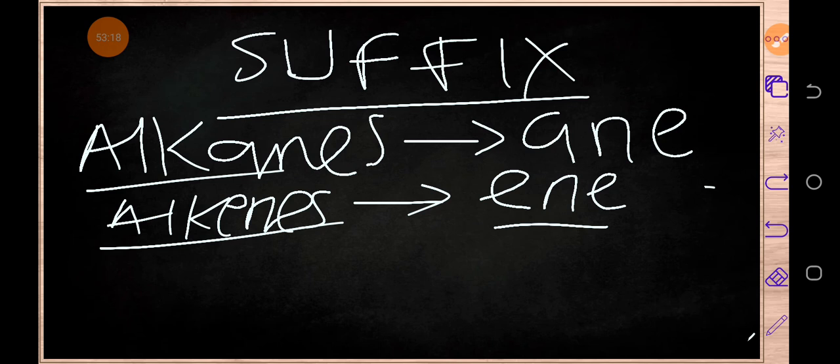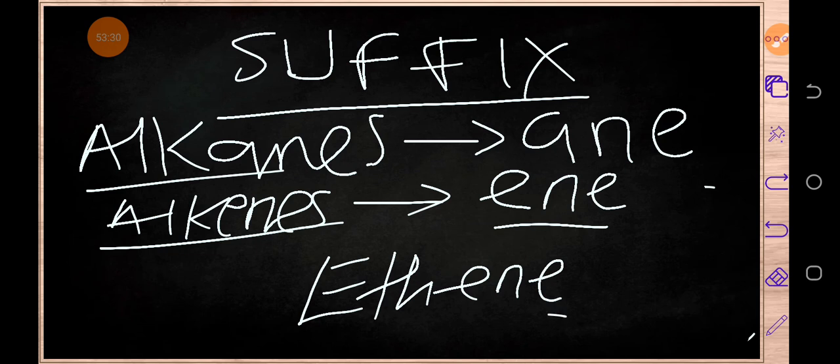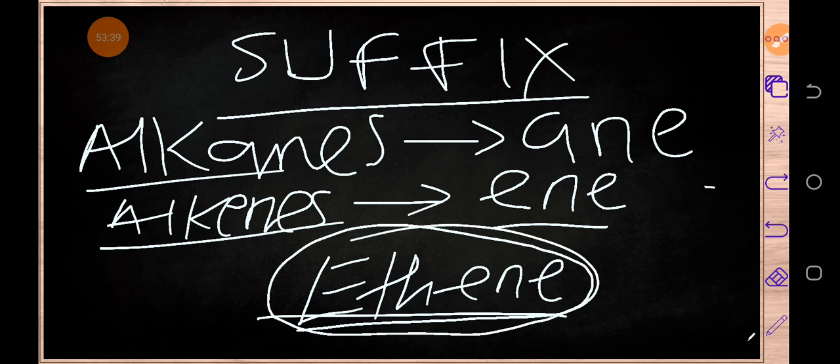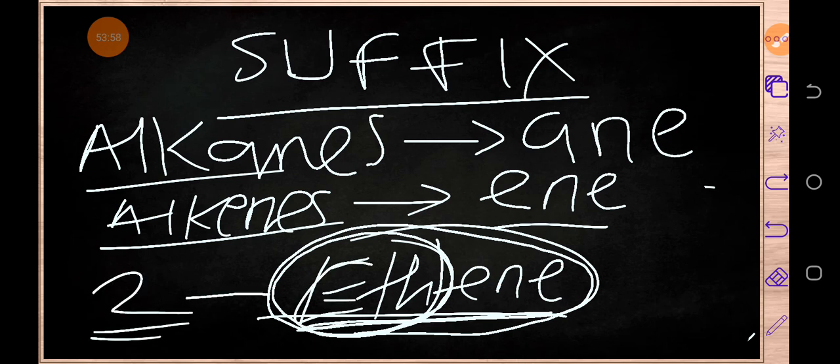Let's say, for example, we take eth and then write E-N-E. What we are going to have is ethene. So this ethene is showing us two things. Number one, the prefix shows us how many carbon atoms are in this organic compound. So eth means two carbon atoms.